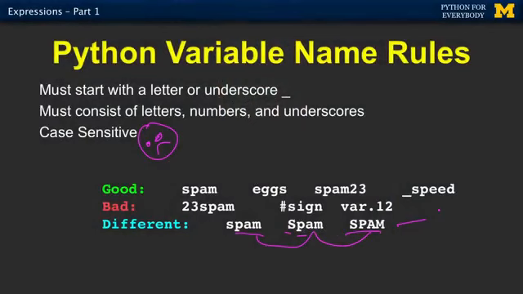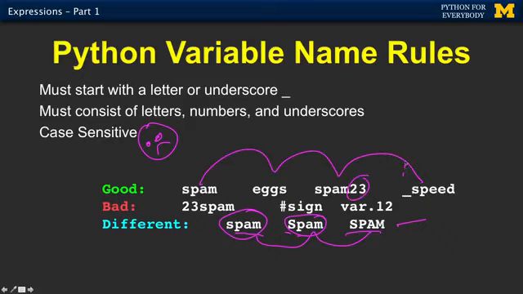But you're not doing anybody any favor if you think that's being clever. We tend to sometimes use uppercase to signal things, which we'll talk about later, but we tend to use mostly lowercase. Some applications use what's called camel case, which is a mix, but you tend not to depend on the fact that these are unique because you really are misleading the person who's reading your code. But we have some good ones, spam, egg, spam23, numbers are fine. It's fine to start with an underscore.